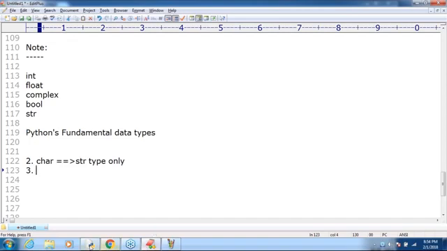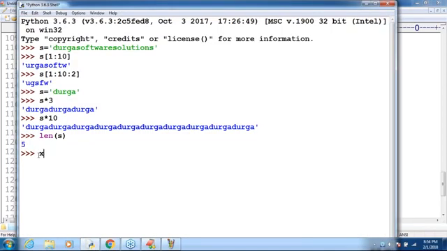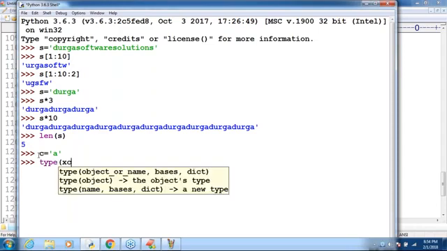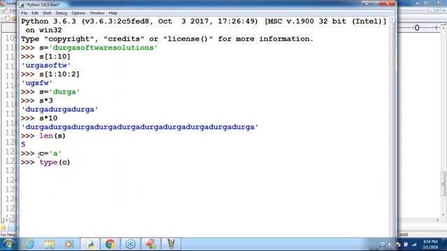Observe, I'm taking c equal to 'a'. People coming from other languages, maybe Java, may be aware of char. But here it is internally a string only. If you check type of c, what is the answer by default?